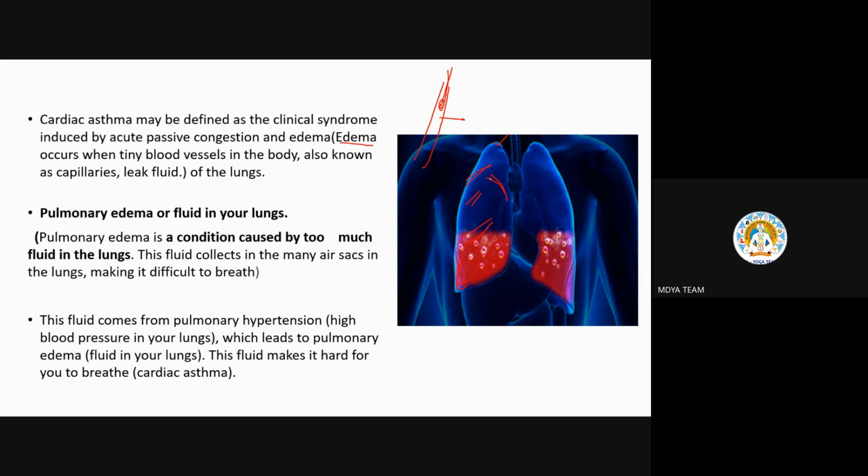And here, when the blood exerts this pressure on these vessels, it is called BP, and it is happening in the region of lungs. Therefore, we are calling it pulmonary hypertension. Hypertension means high BP, and pulmonary hypertension means this high BP happening in the region of lungs. So when this rupture happens, what will happen? Their fluid will come out. Like this is liquid, this red color is liquid.